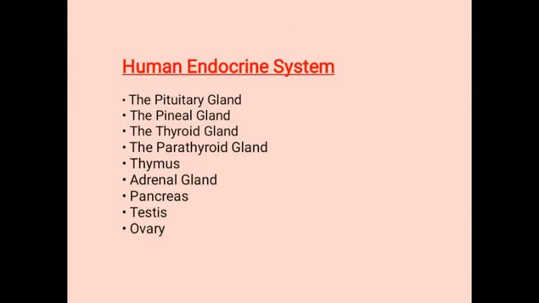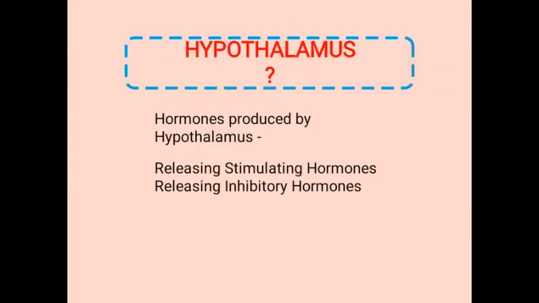Now, human endocrine system. The human endocrine system consists of many glands, and they are mentioned here: the pituitary gland, the pineal gland, the thyroid gland, the parathyroid gland, thymus, adrenal gland, pancreas, testes, and ovary. In addition to those, some other organs in our body also produce hormones, and those organs are gastrointestinal tract, liver, kidney, heart, and hypothalamus. Now, what is hypothalamus?